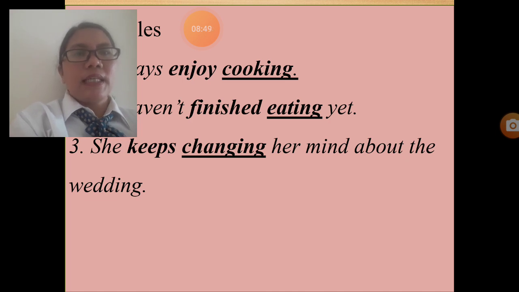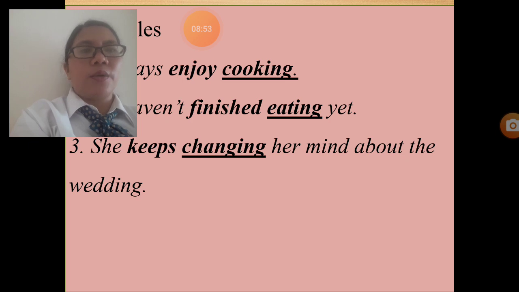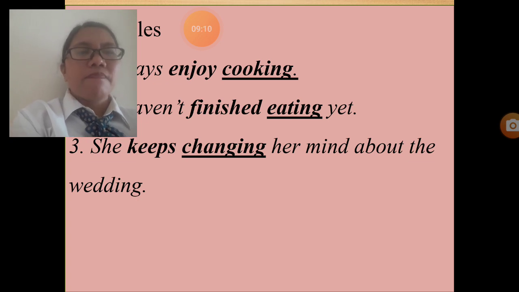Okay. Number 3. She keeps changing her mind about the wedding. So the verb keep must be followed by verb ing. You cannot say she keeps to change. No. The correct grammar is she keeps changing her mind about the wedding. Okay, next.